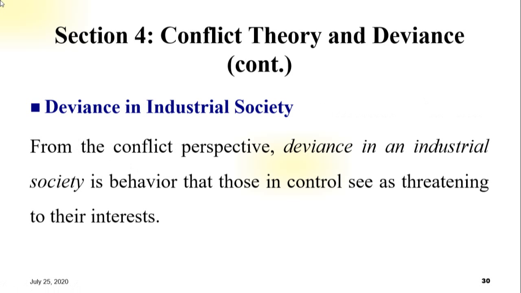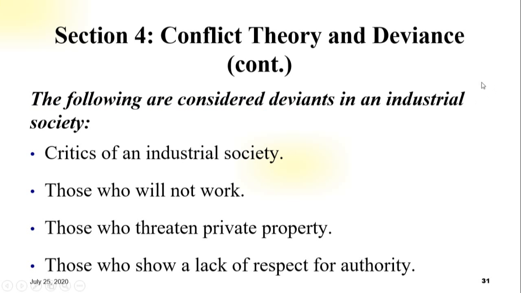One more point, deviance in industrial society from the conflict perspective. An industrial society is a society that depends on science and technology to produce its basic goods and services. From the conflict perspective, deviance in an industrial society is behavior that those in control see as threatening to their interests. Threatening means frightening. The following are considered deviant in an industrial society.